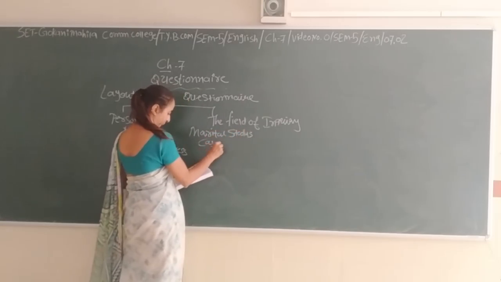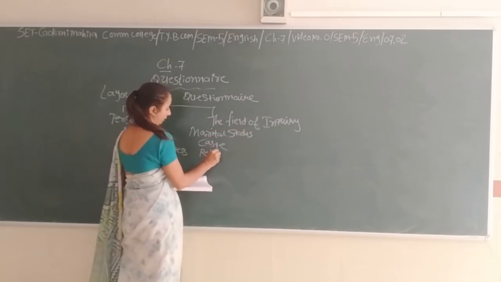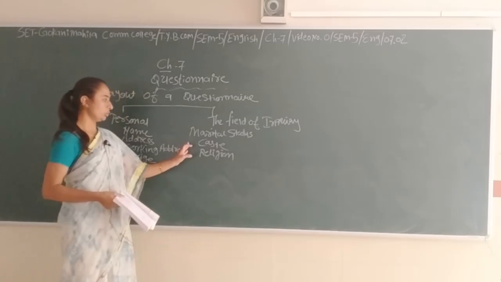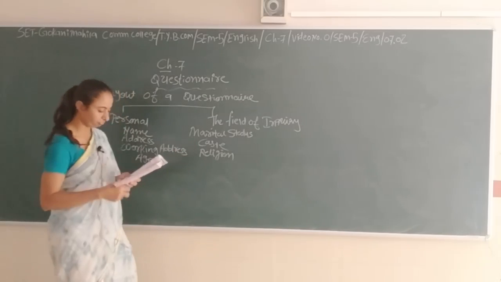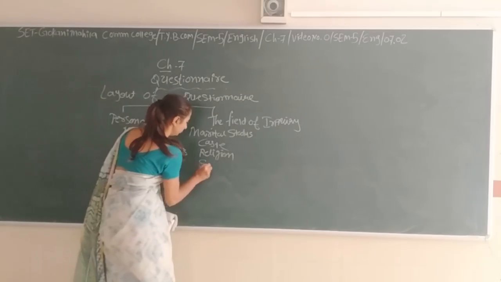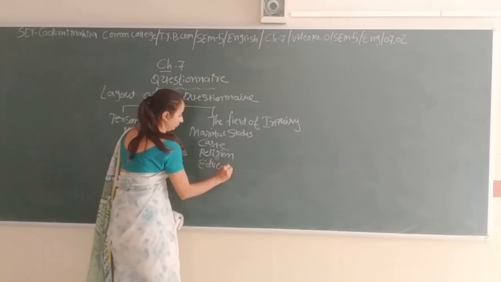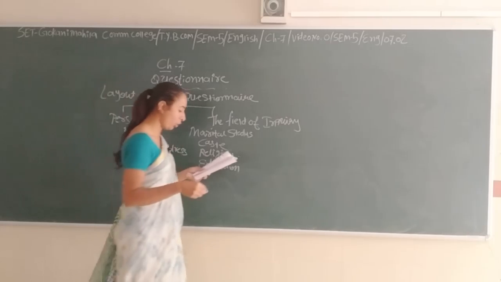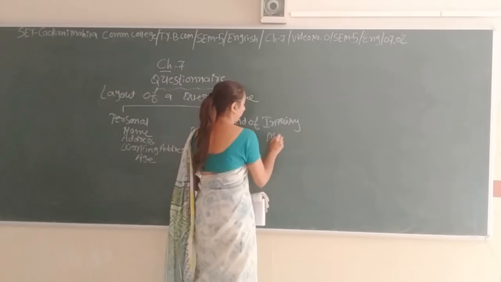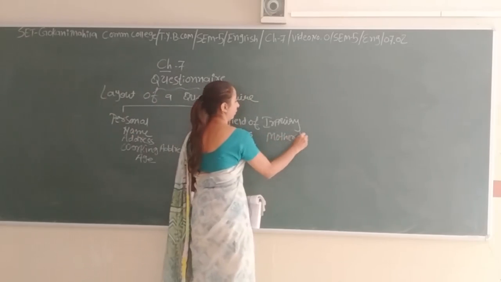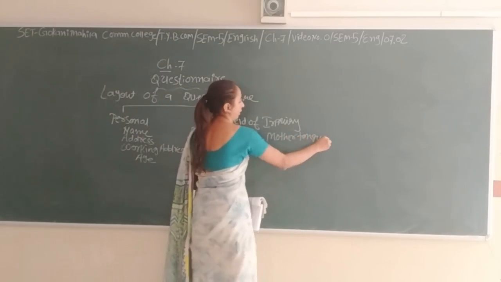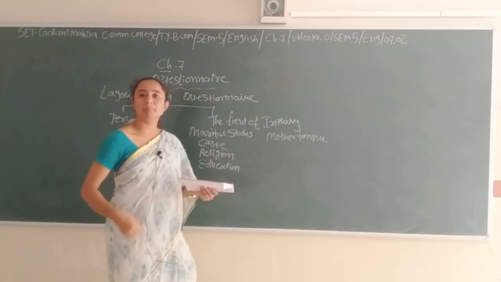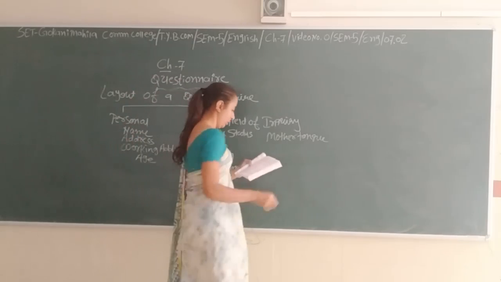Caste. Religion. If you don't want to write the religion, it is okay because you already know the caste there. Education. Stream. In which stream did he study? Occupation. Mother tongue, most important. With the mother tongue, you can know from which region he belonged. College.